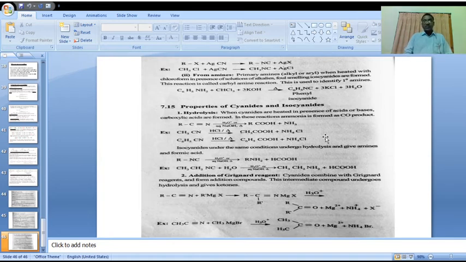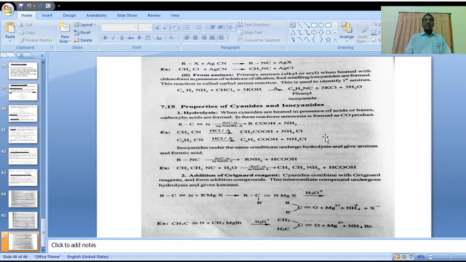But isocyanides, in the same condition, acid or base, form primary amines.